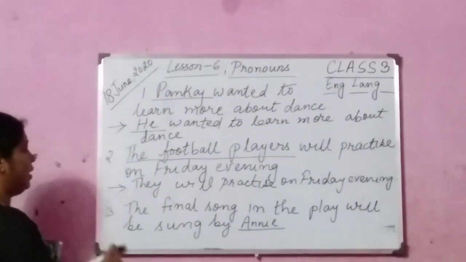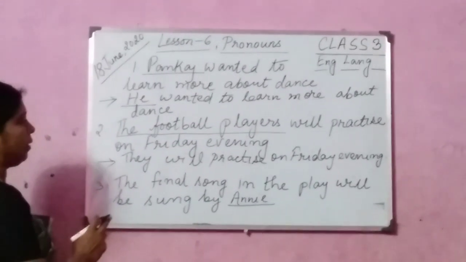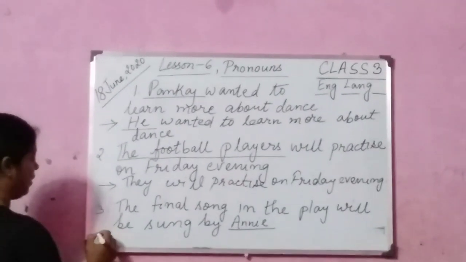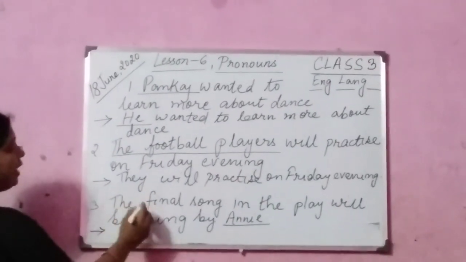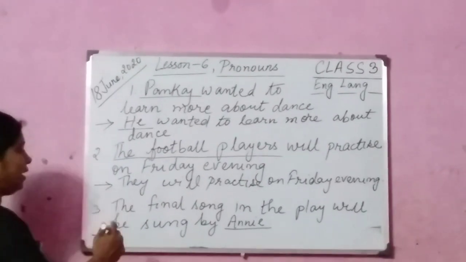Okay. Now number 3, you see, the final song in the play will be sung by Annie. Now instead of Annie, what are we going to write? We will write her. The final song in the play will be sung by her, because Annie is a girl here.